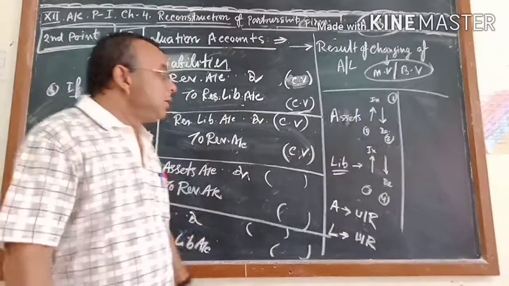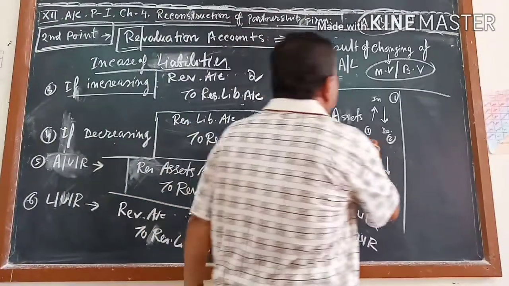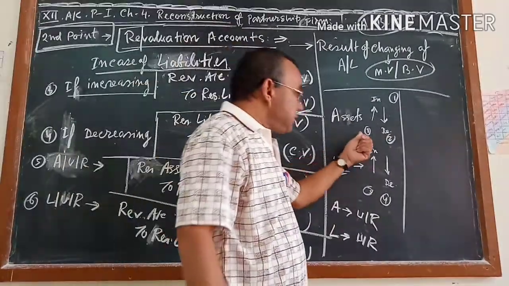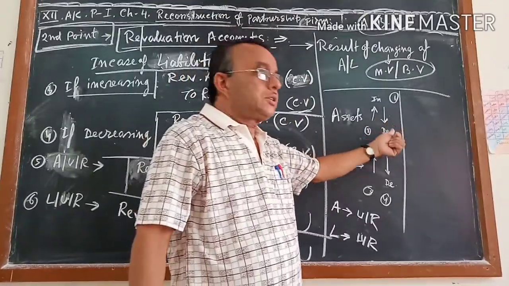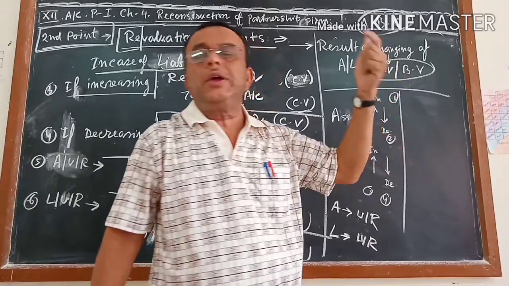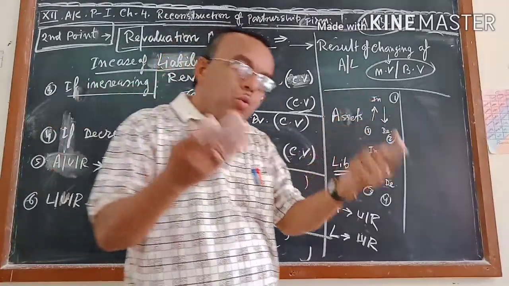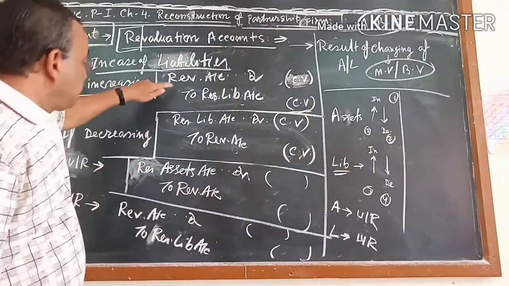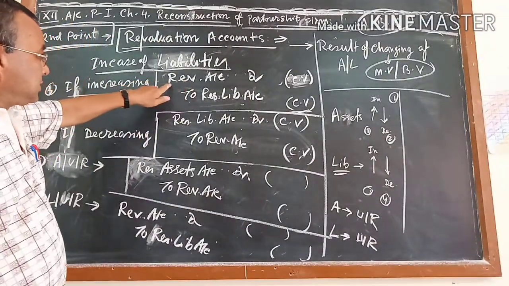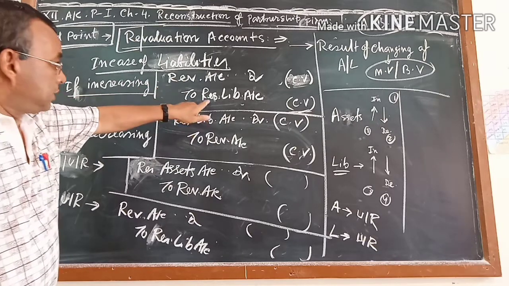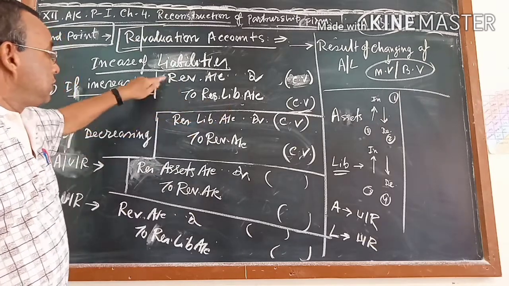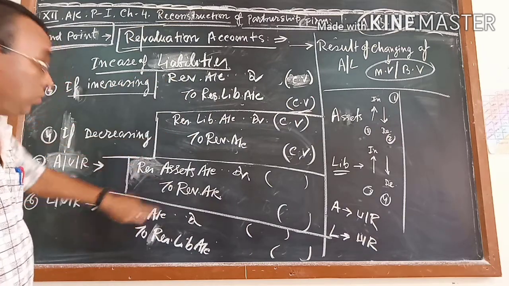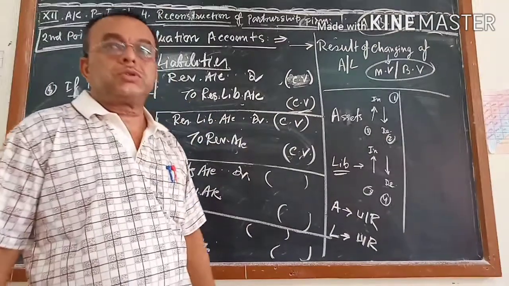Keep only one thing in mind: if assets are increasing, assets account debit; if assets are decreasing, assets account credit. And whichever account you get, the other account will be revaluation account, everywhere.